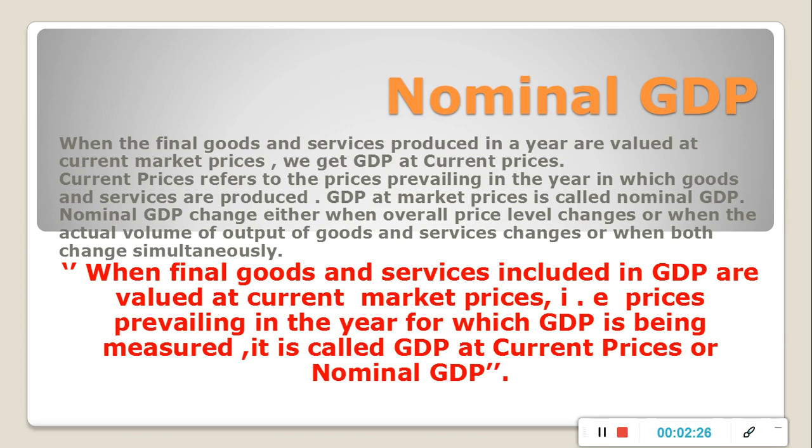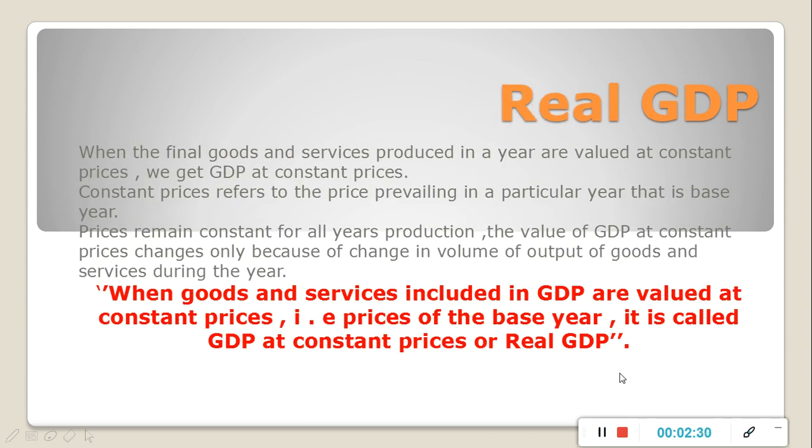Now we will move towards real GDP. Real GDP is when the final goods and services produced in a year are valued at constant prices. Constant prices here means prices prevailing in the particular year or in the base year. Children, you must have heard about the base year prices in your class 11 in chapter index number.